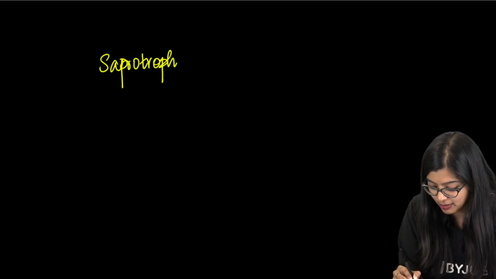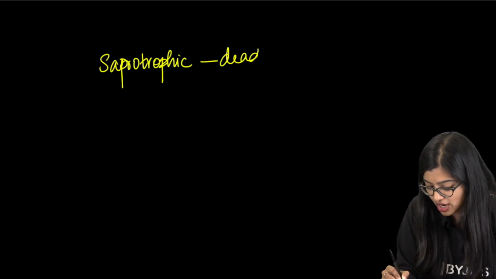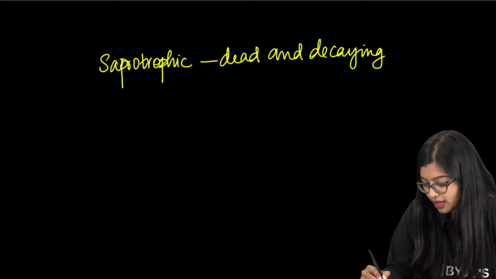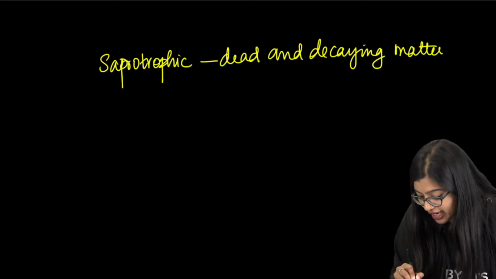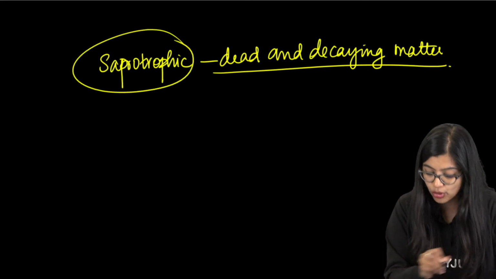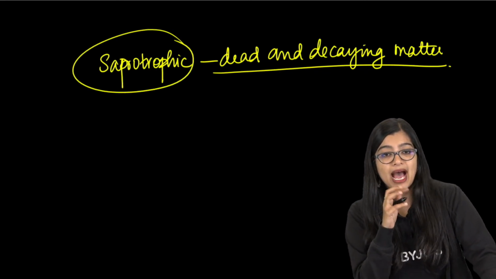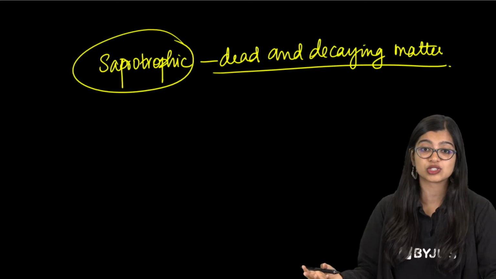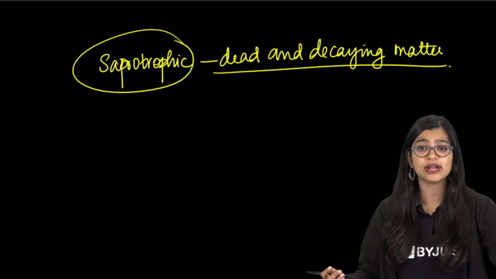But saprotrophic organisms are those organisms which are found growing on dead and decaying matter. So if these organisms feed off dead and decaying matter, we call them saprotrophic. Ma'am, photosynthetic also? Yes, exactly. Like your cyanobacteria is photosynthetic, so that will also go in Monera only.